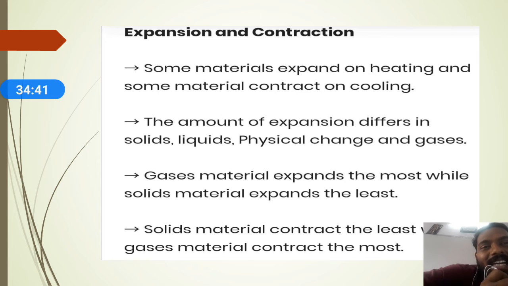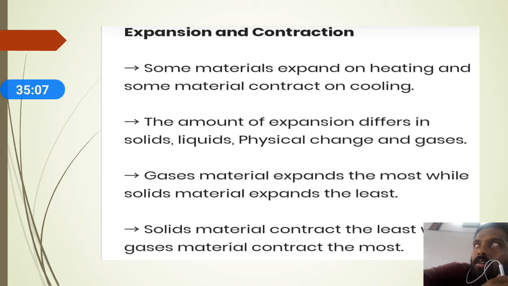Now you can see that the amount of expansion differs in solids, liquids and gases. That means expansion varies from solid to liquid to gas. In solids, expansion does not take place easily, it takes a huge time.